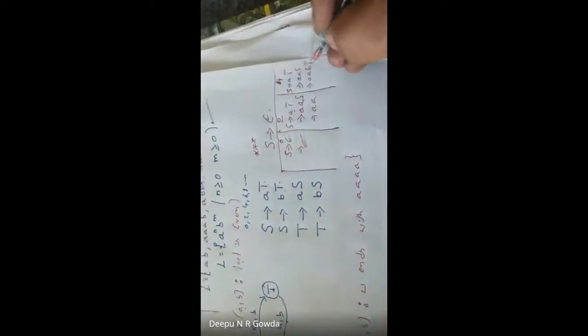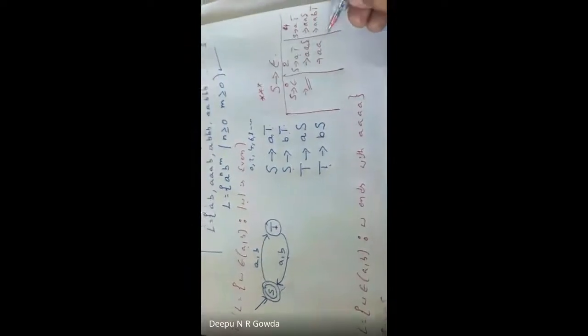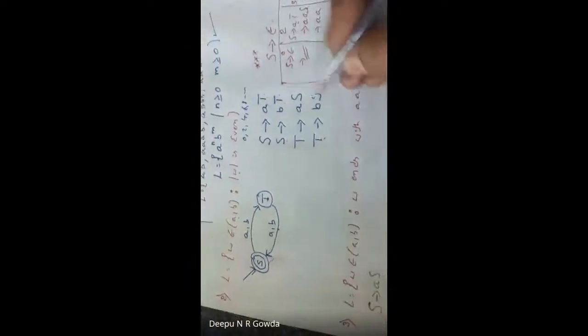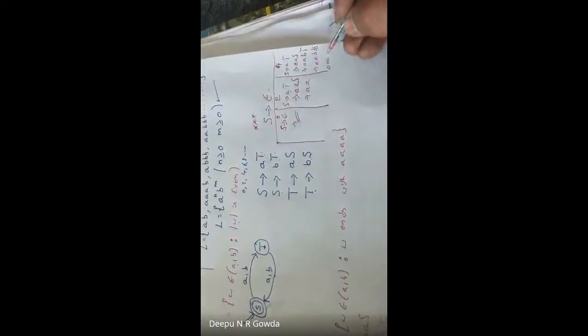So I will take B. BT, I have taken BT for this S. Now, what is the value of T? Let me take BS. AABS, I need a length of 4. The length of 4 is done. I use epsilon. So my answer will be AA followed by BB.